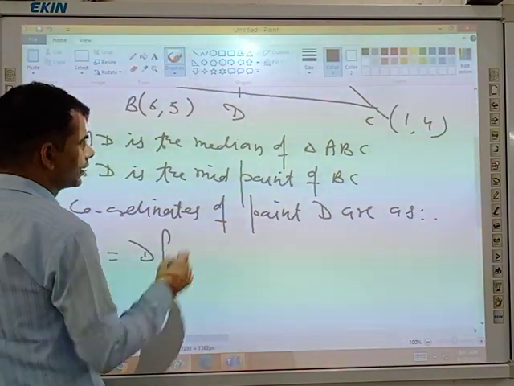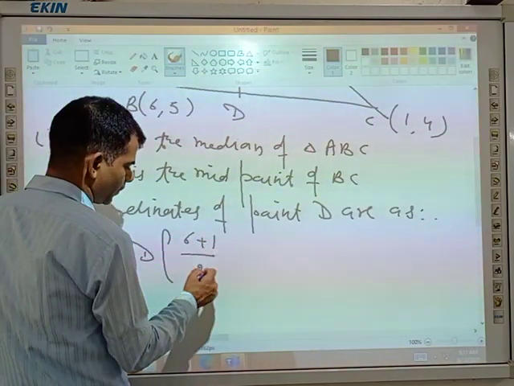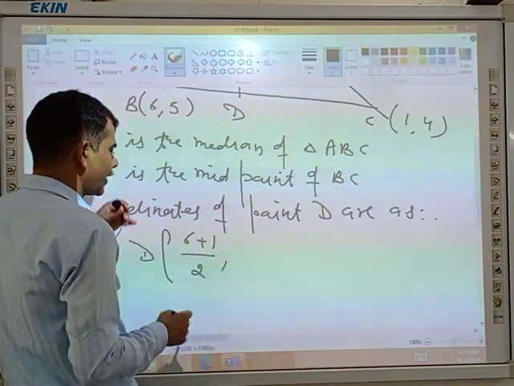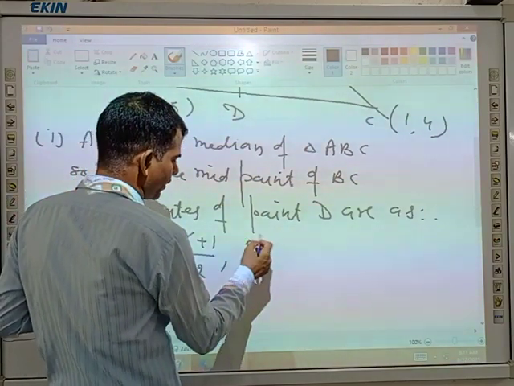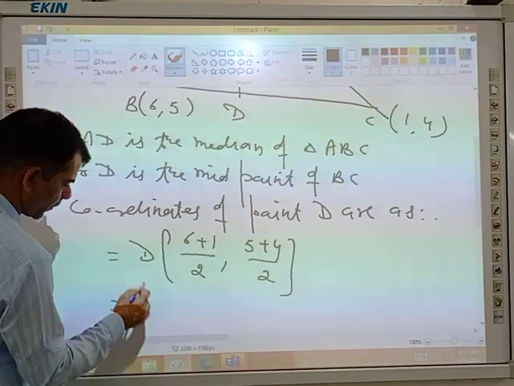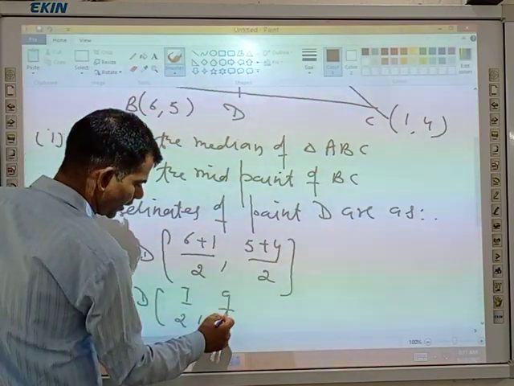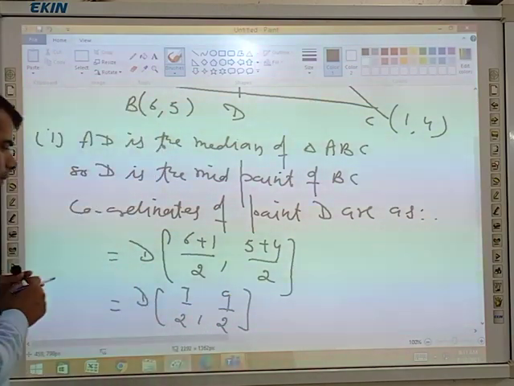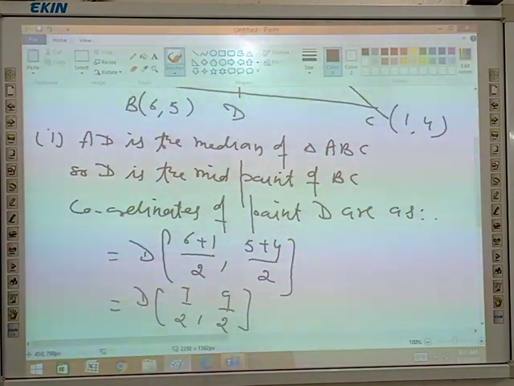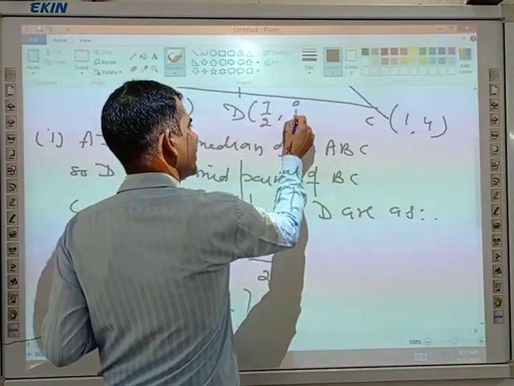D is (x1 plus x2 divided by 2, y1 plus y2 divided by 2), that is 6 plus 1 divided by 2, 5 plus 4 divided by 2. So the coordinate of point D is 7/2, 9/2. Any doubt, any problems? No, sir.